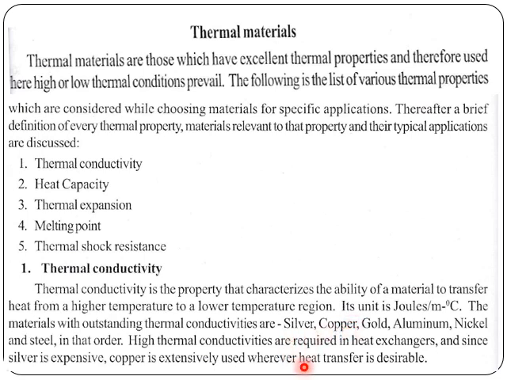Higher thermal conductivities are required in heat exchangers, where we normally use them to exchange heat. Silver is expensive, so copper is extensively used wherever heat transfer is desirable. So where we need to transfer the heat, there we can go with copper.